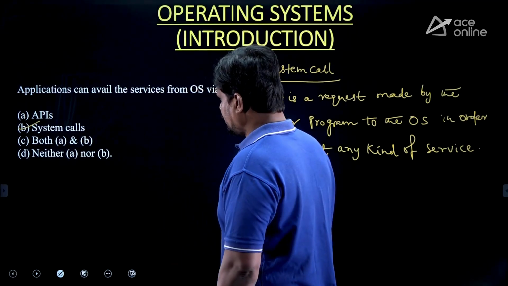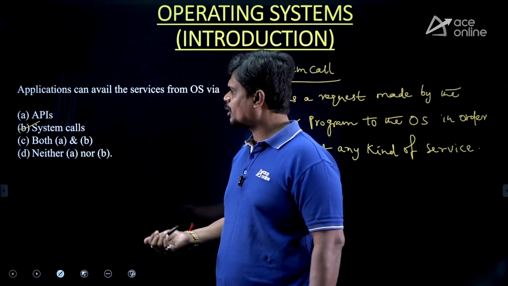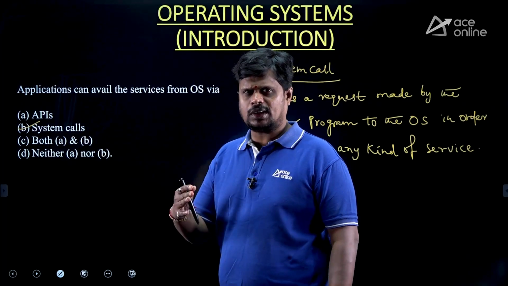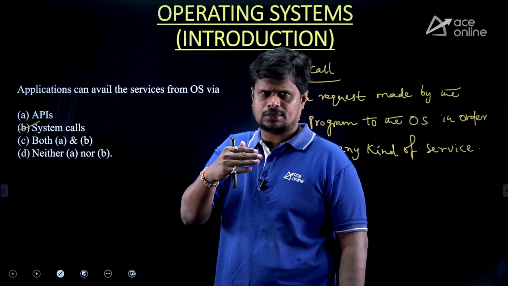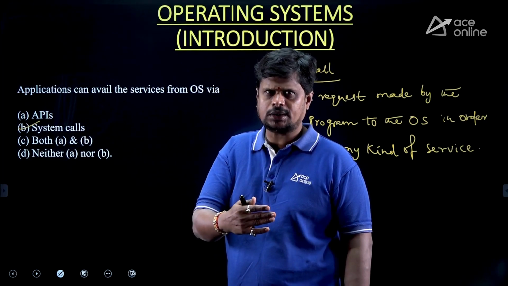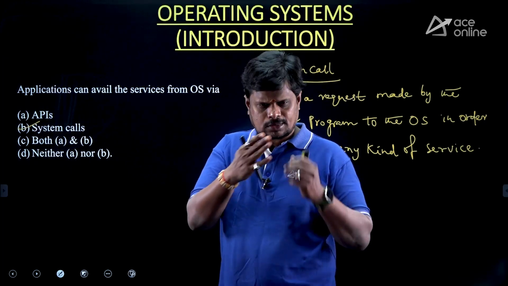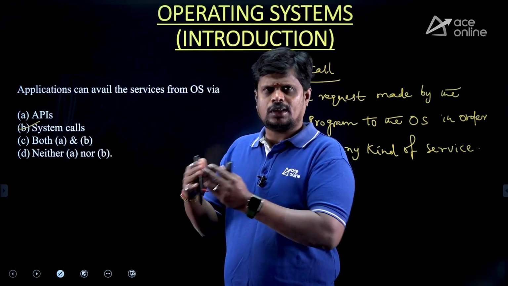So coming to the next question. You know that API is application programming interface. System calls are invoked by your user application, or rather, system calls are part of your user application. These system calls transfer the OS services to the applications via API only.